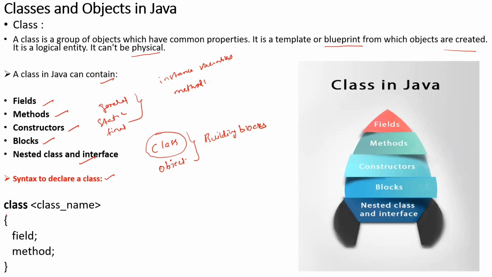You can see here, it is given with a keyword called class, and you give the class name for that. And this is a field. Field is nothing but where you can declare the instance variables, and this is a method. So in the class, you can declare the fields as well as methods. That's what I said in the first definition: class is a collection of instance variables and methods.